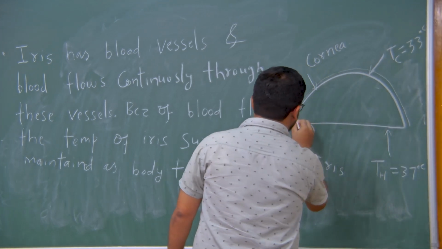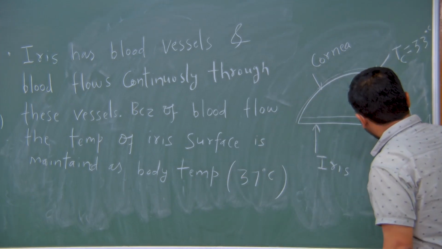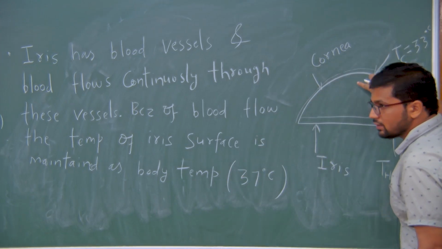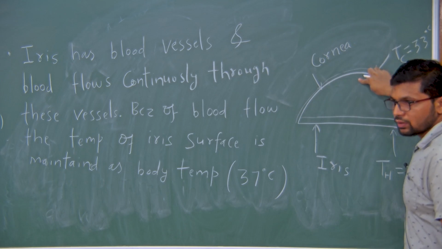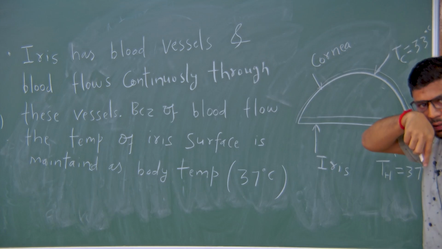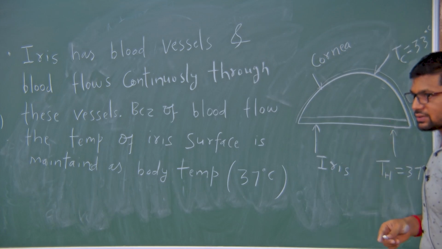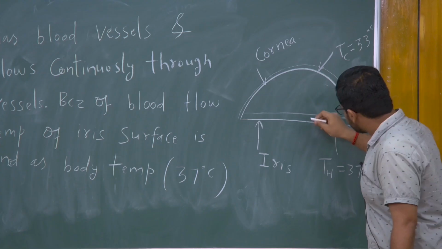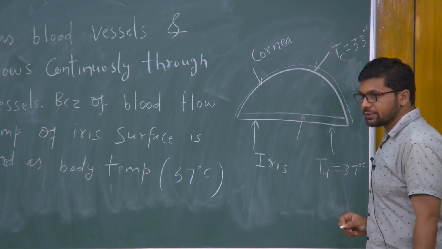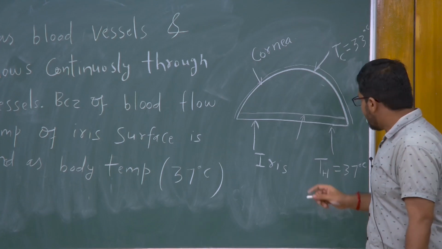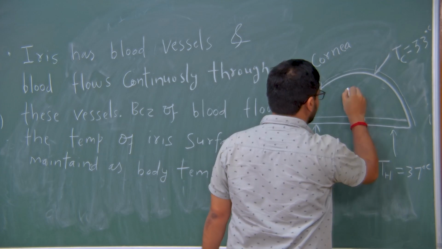So the aqueous humour near the bottom of this anterior chamber will have lower density than the aqueous humour at the top, because density depends on temperature, and at higher temperature the density will be less. So the aqueous humour here will be lighter than the aqueous humour here.